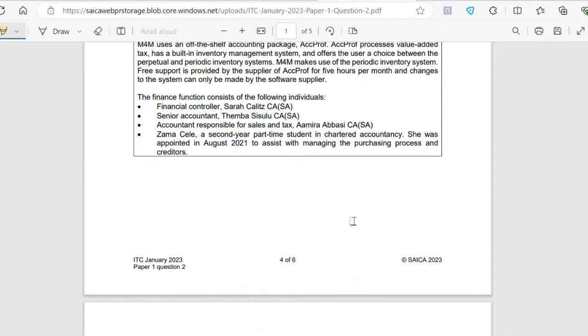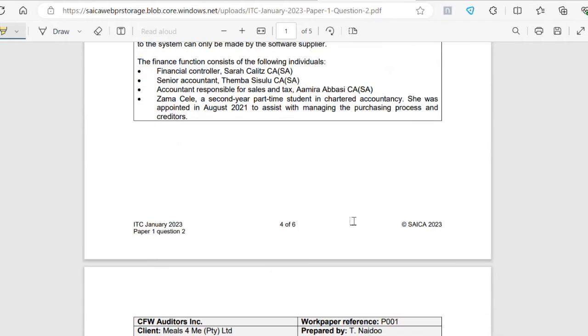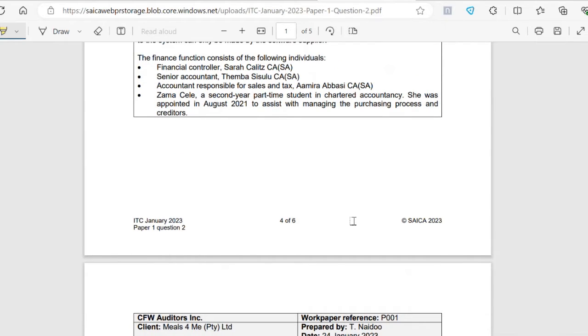The finance function consists of the following individuals. So we have the financial controller, who is Sarah. We have the senior accountant, Temba, the accountant responsible for sales and tax, Amira. Then we have Zama, who's a second year part-time student in chartered accountancy. She was appointed in August 2021 to assist with managing the purchasing process and creditors. So we have a student helping with managing the purchasing process and creditors. Creditors balance, remember, is affected by purchases. So that's something that is important to the creditors balance. I'm going to highlight that.